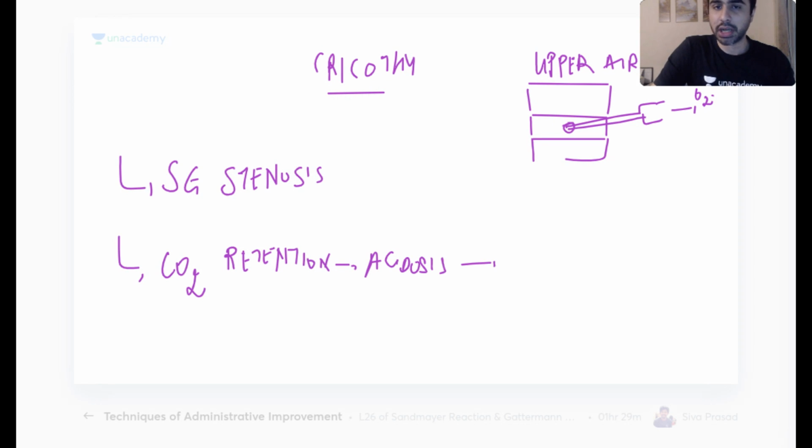For how much duration can I keep this arrangement of cricothyrotomy? 1 day, 2 days, 3 days, 5 days? Because this is a temporary airway, it's not secure. What's the life of a cricothyrotomy? 3 to 5 days? Anyone else, a different answer?